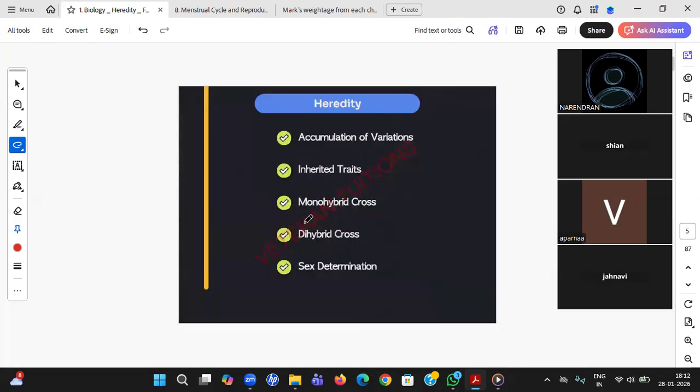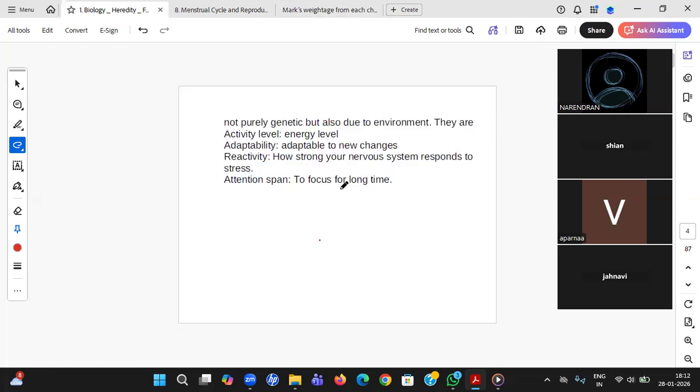Yes, Mega. Sir, what is this adaptability? Can you say something about adaptability? Yeah, adaptability is being adaptable to new changes. Right now, my father is at only one place, but I was in defense. Every 3 or 4 years, I was moving. But finally, when my family came, when I was married, I was not at all feeling comfortable. Why? Because I have seen my father, and I have seen that my father is static at one place.